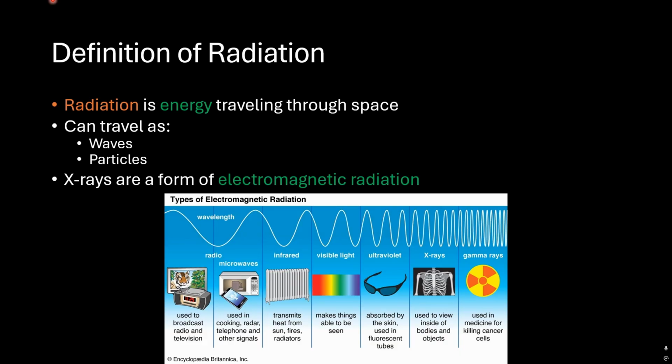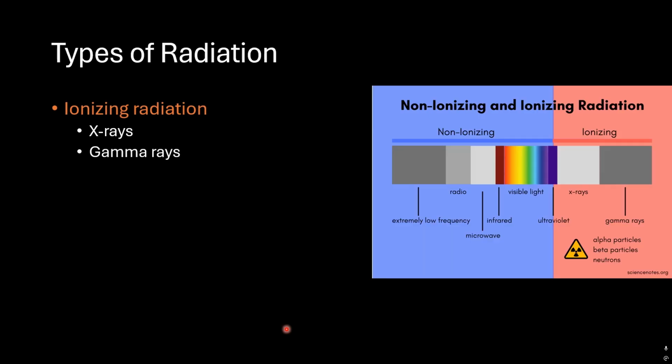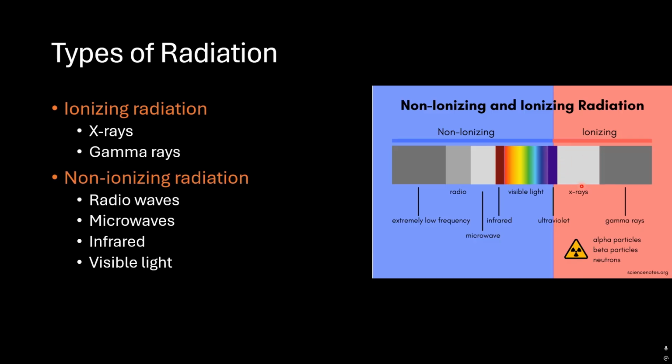X-rays are a form of electromagnetic radiation. What do we mean by electromagnetic radiation? It's this spectrum. We can see the wavelength and the frequency, and when we change the first one, it will change the other. So what types of radiation do we have? We have ionizing radiation, for example X-rays and gamma rays. We can see here the ionizing area where we find the X-rays and gamma rays. And we have non-ionizing radiation, which includes radio waves, microwaves, infrared and visible light. Ionizing and non-ionizing means whether the radiation can produce ion pairs if it hits an atom.